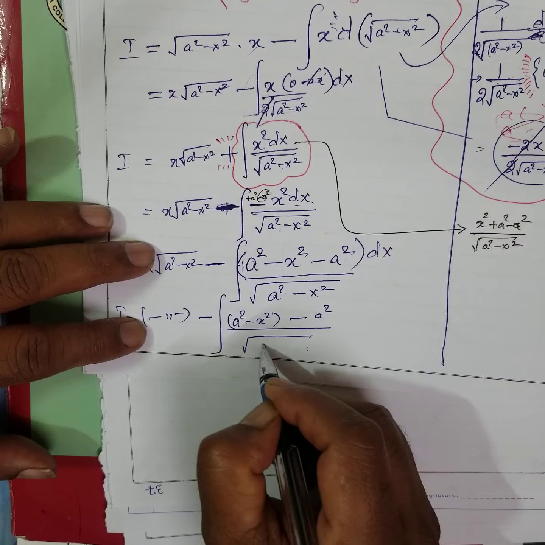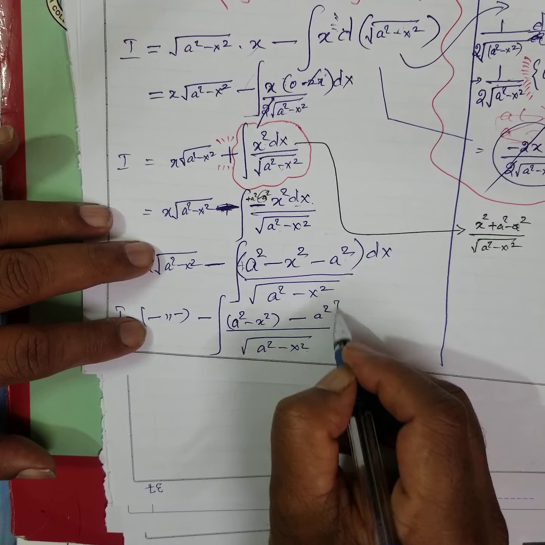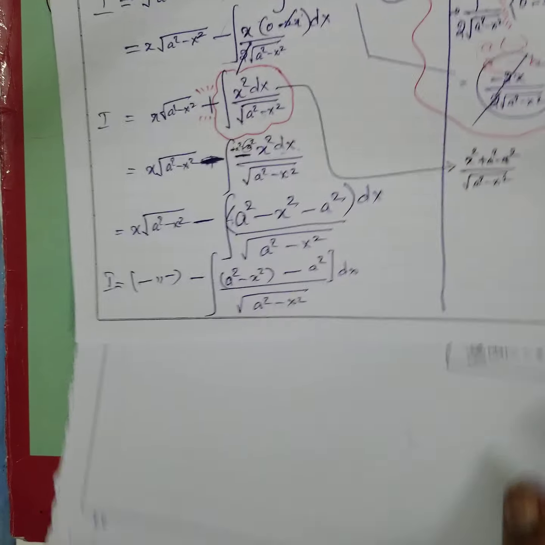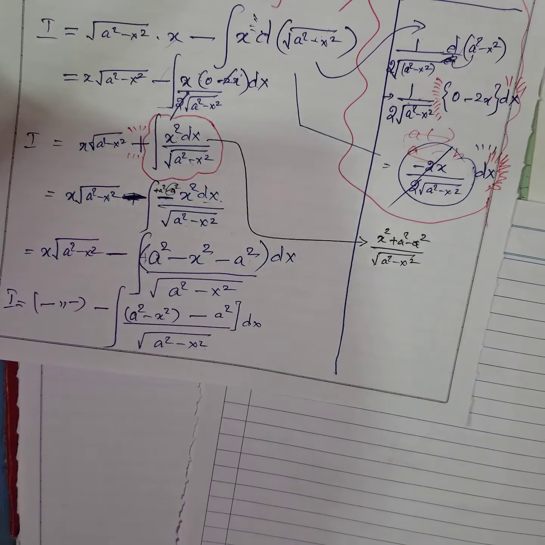I am rewriting on the next page for you, because a lot of things are congested in one place, which is a problem.